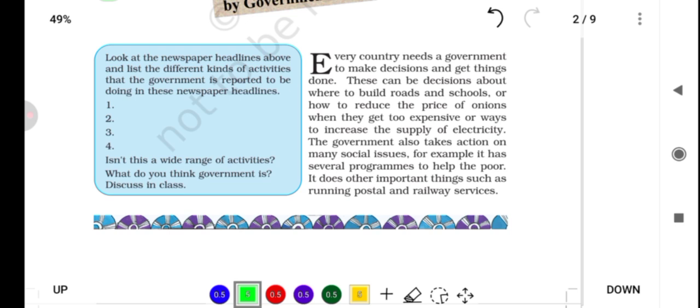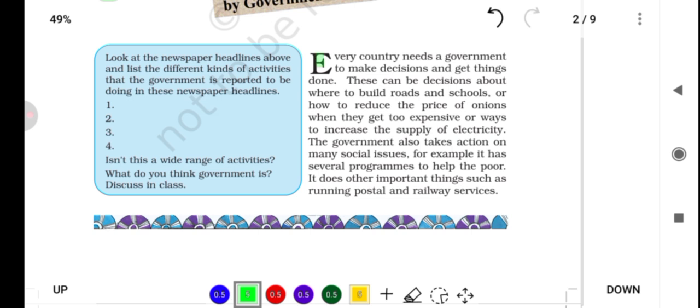In this blue box it is written: look at the newspaper headlines above and list the different kinds of activities that the government is reported to be doing. If you want, you can do it on your own. You can make bullet points and number them 1, 2, 3 and 4. Isn't this a wide range of activities? The question has been asked: what do you think government is? Discuss in class. If you want, you can also write 3 to 4 lines.